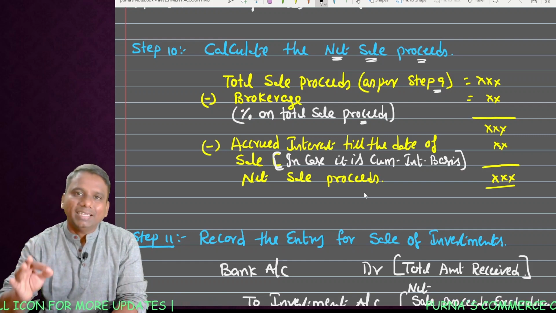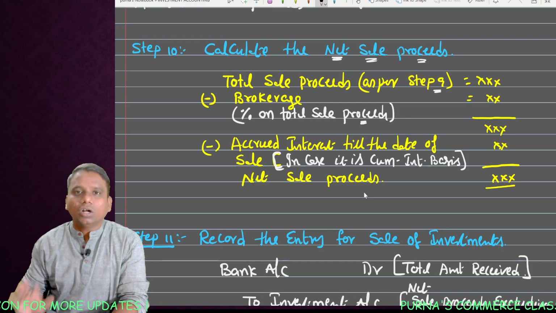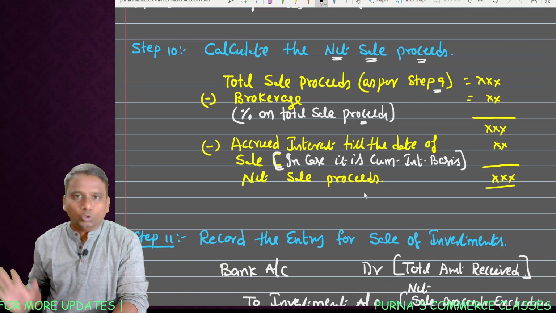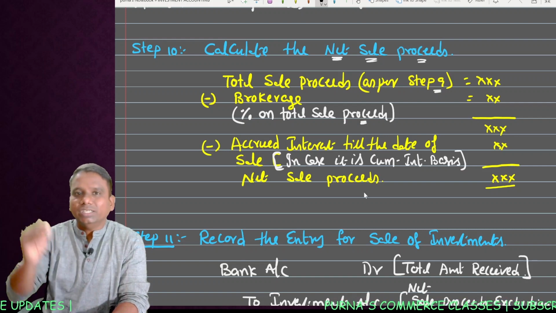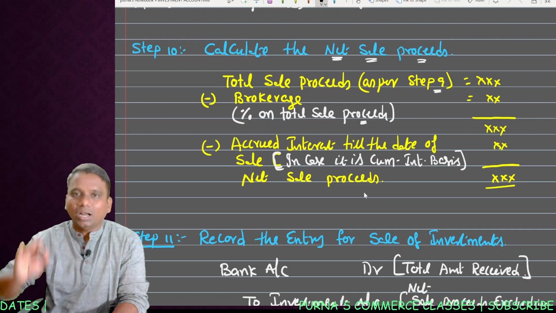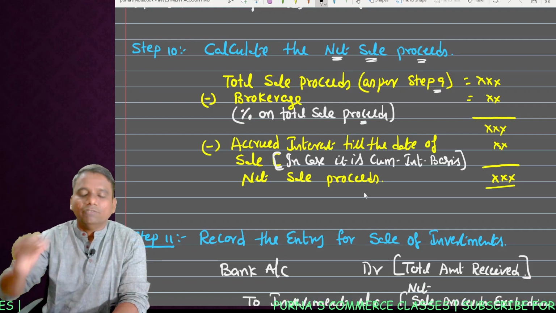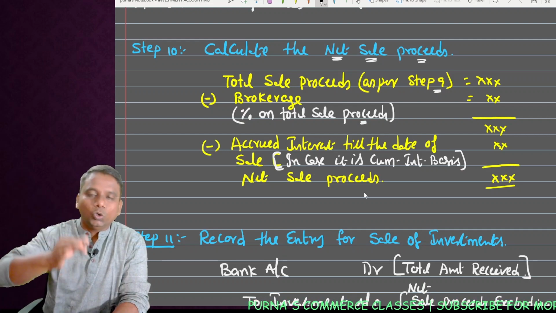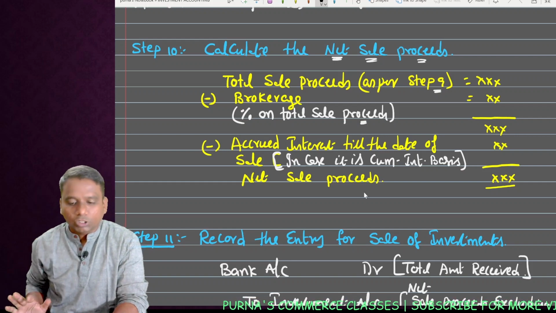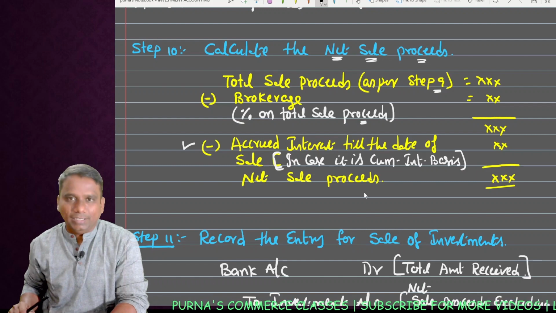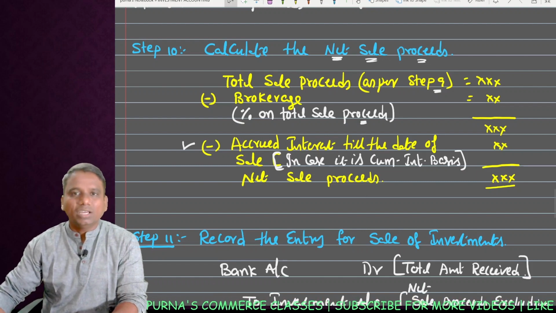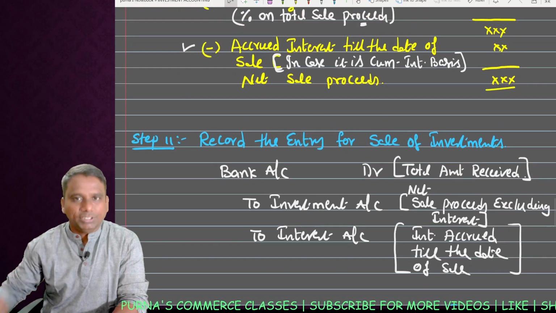If it is ex interest basis, you need not deduct any interest portion, because under ex interest basis you receive interest separately, but under cum interest basis we receive interest included in that price. That's why deduct the accrued interest till the date of sale.